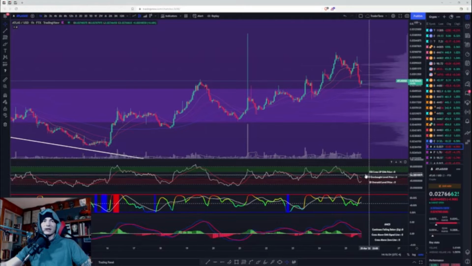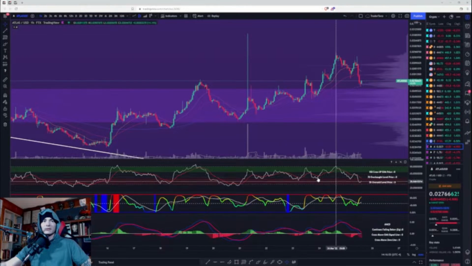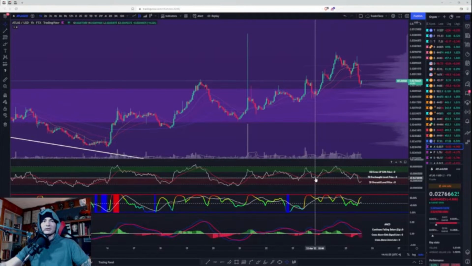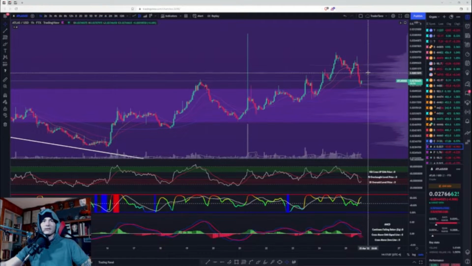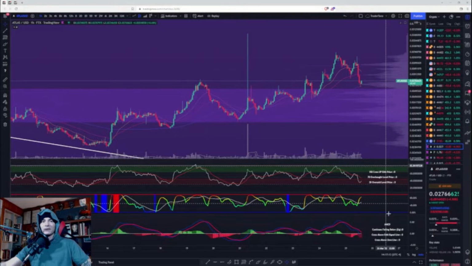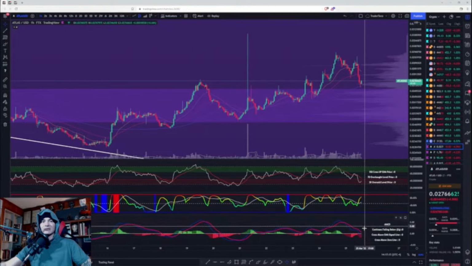We are below the signal line. Let's see. We do have bullish divergence from here to here. Actually, we have two drives. Two drives of bullish divergence right here. So this could lead us back up to the 50 or the 21. Then what happens there is going to decide whether we go down or up. Volatility's in the upper zone. MACD just crossed the zero line. Negative momentum is increasing.